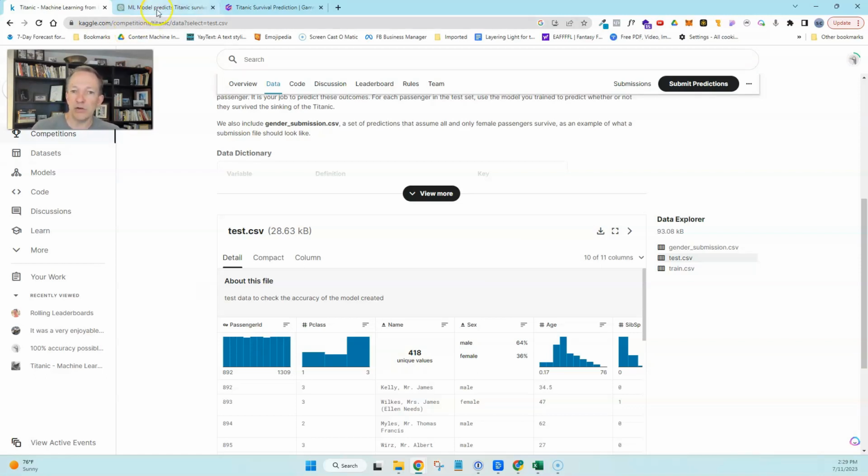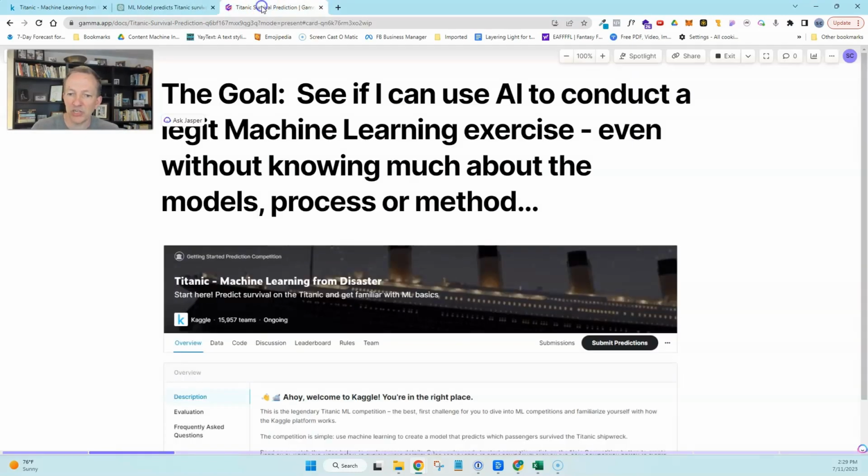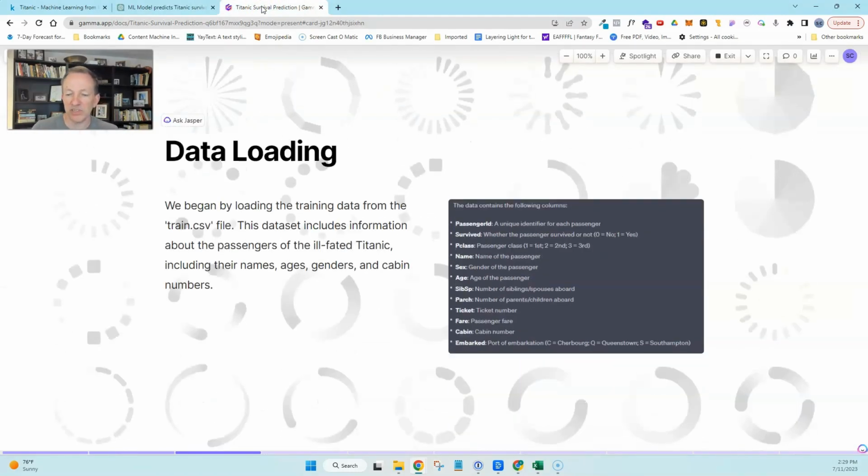And I took those files and put them into ChatGPT, and I started out with a very basic prompt, "act as a machine learning expert," and just gave it some context, and I uploaded the training data. And instead of running you through the entire output, I'm just going to show you quickly in this presentation what actually transpired. So it right away took that training data and it knew what I wanted to do. It probably has some experience in this very experiment as well.